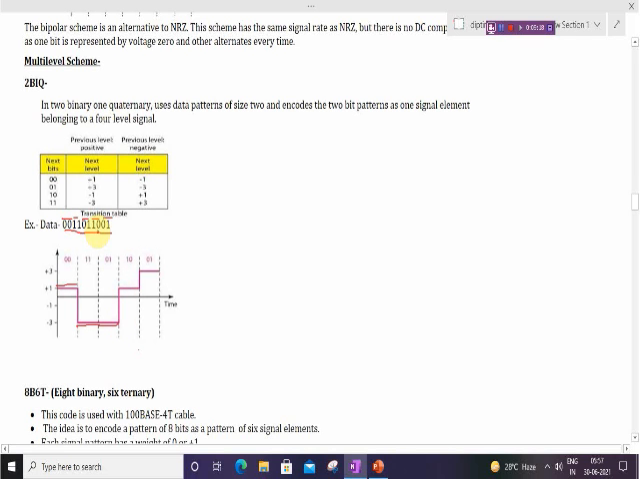Then 10. For 10, if the previous value is negative, it will be represented as +1. Then 01. For 01, if the previous value is positive, it will be represented through +3. So it can be represented this way. This is the 2 binary, 1 quaternary scheme in the multi-level scheme.